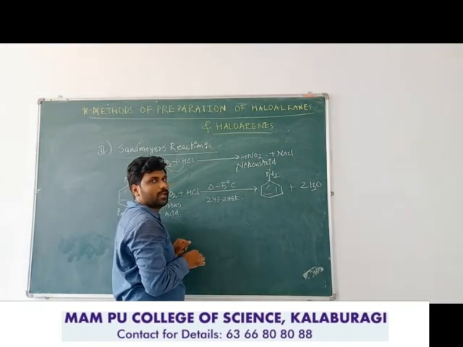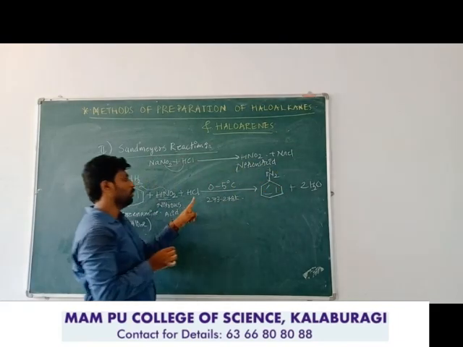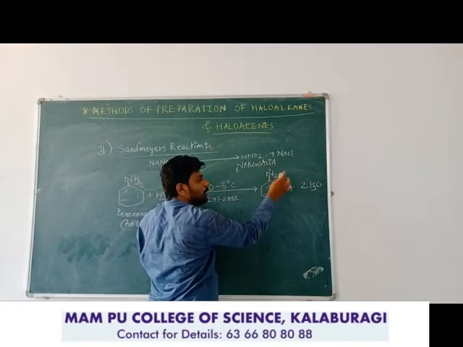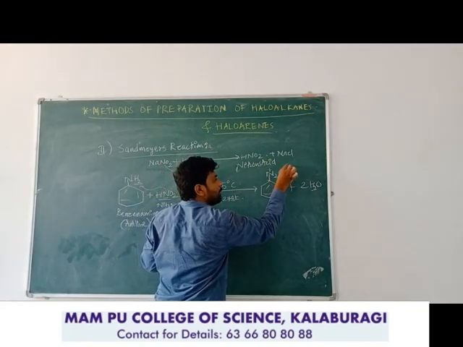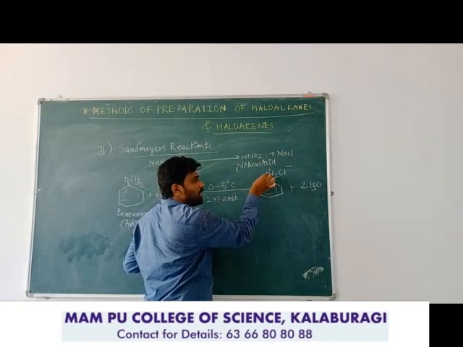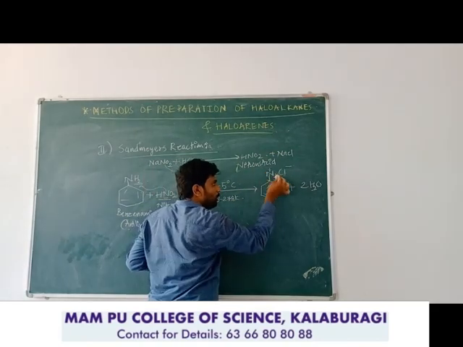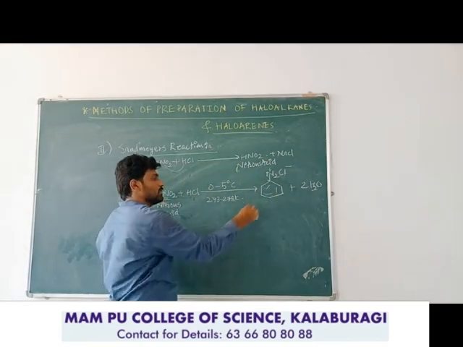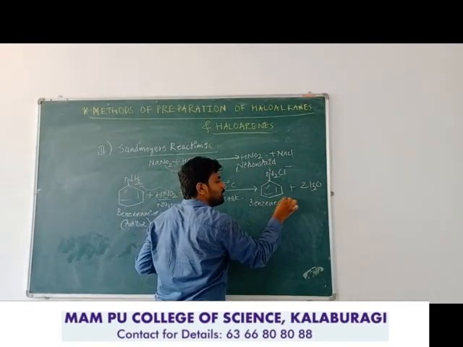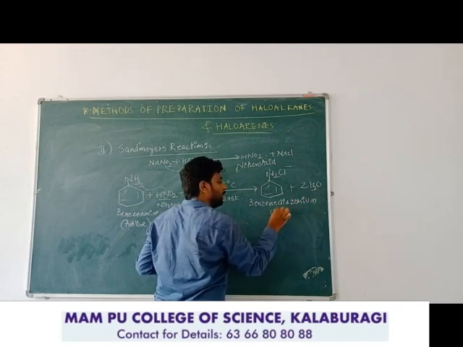So it will carry the positive charge, N2 plus, and only chloride is left here. It will be attracted by this diazonium N2 plus. So it will become a benzene diazonium chloride salt. This whole portion is the cation, this whole portion is the anion. So this chemical is known as benzene diazonium chloride.